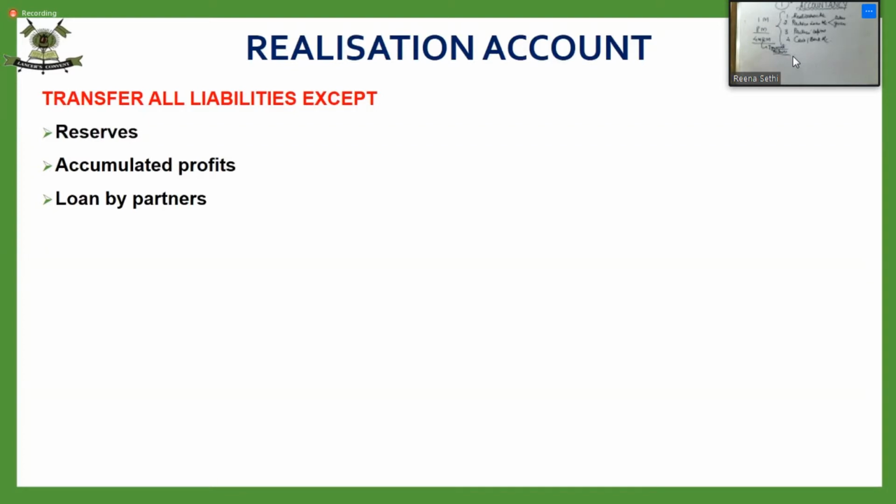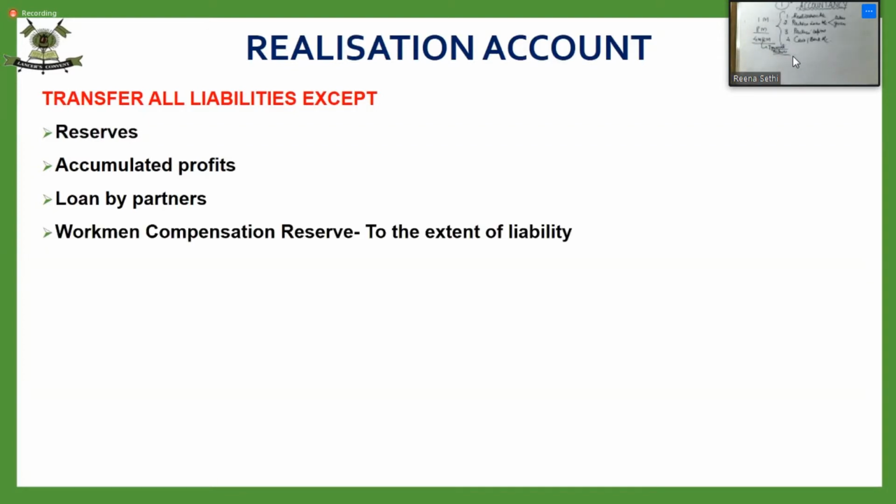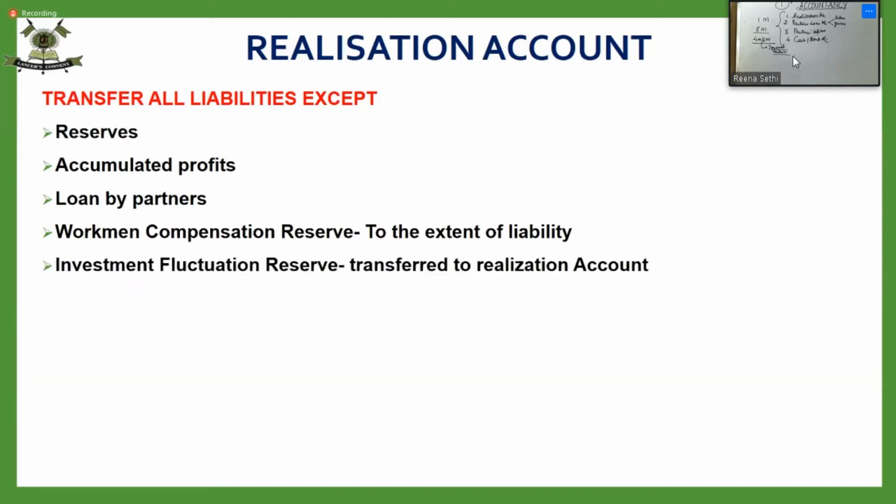Then workmen compensation reserve, to the extent of liability, will be transferred. Rest, it will not be transferred. Fine. And similarly, investment fluctuation fund reserve will be completely transferred. Now the treatment of WCR and IFR is slightly different in dissolution. I'll be explaining it right now.